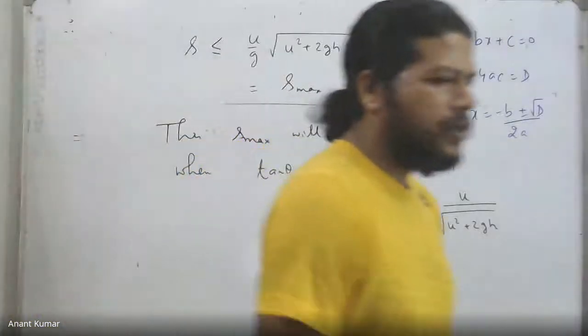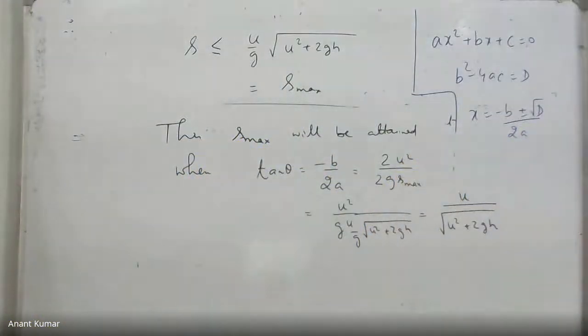So if you take that one, u square plus, hold on, I'll just tell you by the way how much it is. u was 14 meter per second, so I get 196 plus 2 into 9.8 into 20. So that makes it how much? Root of 588. Root of 588 is what I'm getting.